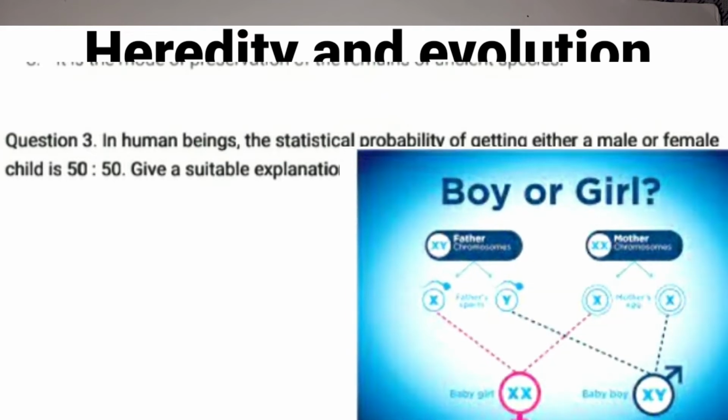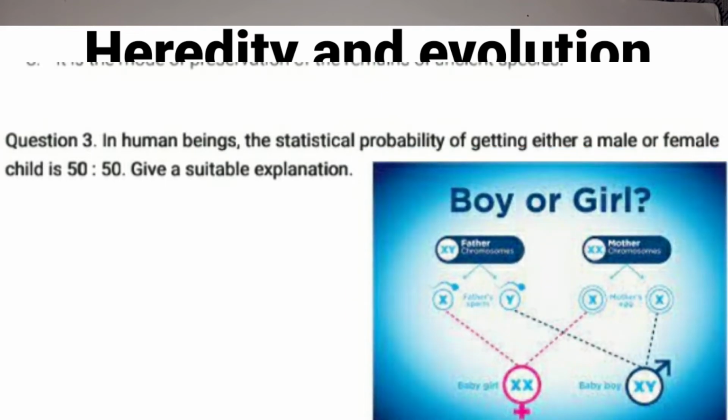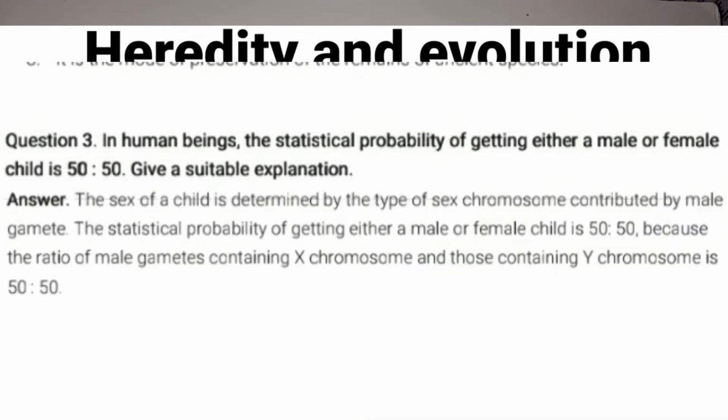The next question is, in human beings, the statistical probability of getting either a male or a female child is 50-50%. Explain. So you have to explain, children, why the probability of getting either a male or a female child is 50-50%. The answer is, children, the sex of a child is determined by the type of sex chromosomes. You have to remember this, children. The sex of a child is determined by the type of sex chromosomes contributed by the male gametes.